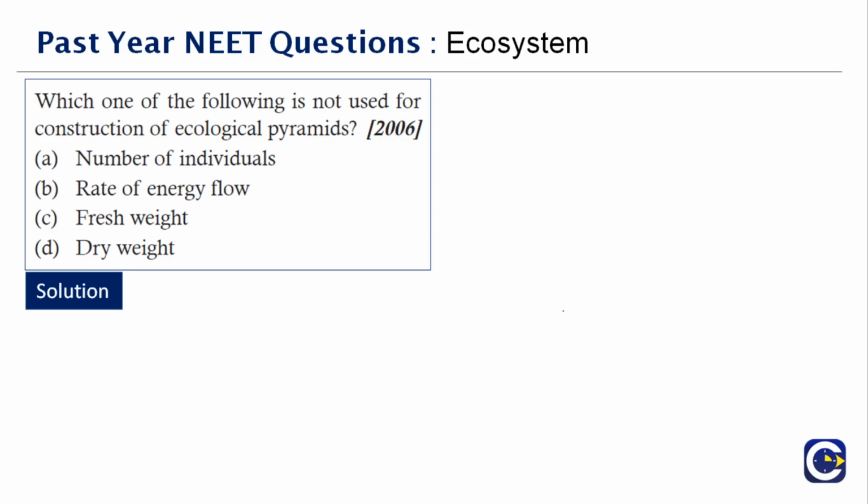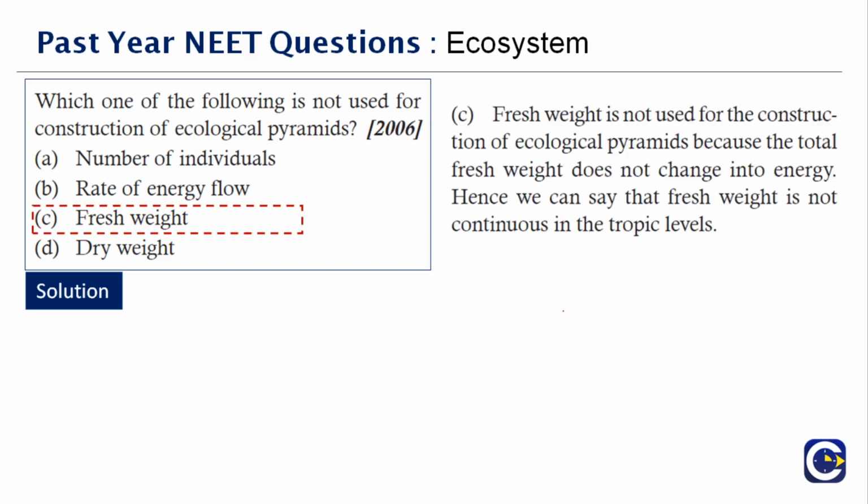So the one which will not be considered or used for the construction of ecological pyramid will be fresh weight. Option C. Fresh weight is not used in the construction of the ecological pyramid because the total fresh weight does not change into energy. Hence, we can say that fresh weight is not continuous in the trophic level. Therefore, fresh weight is not considered for an ecological pyramid. Okay?